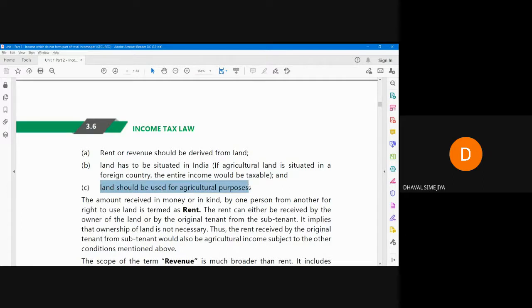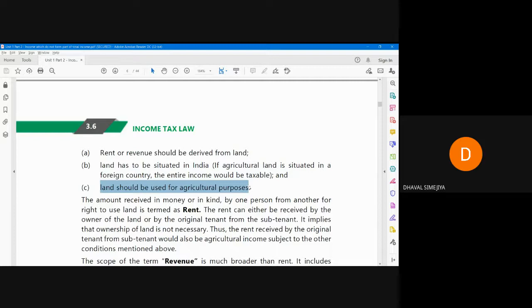Sir, I have agricultural land. Okay. Whether it is in India? Yes, it is in India. Whether it is used for agricultural purpose? No, sir. It is not used for agricultural purpose. I have given my agricultural land for movie shooting. Why? Because there are so many flower plants in my agricultural land.